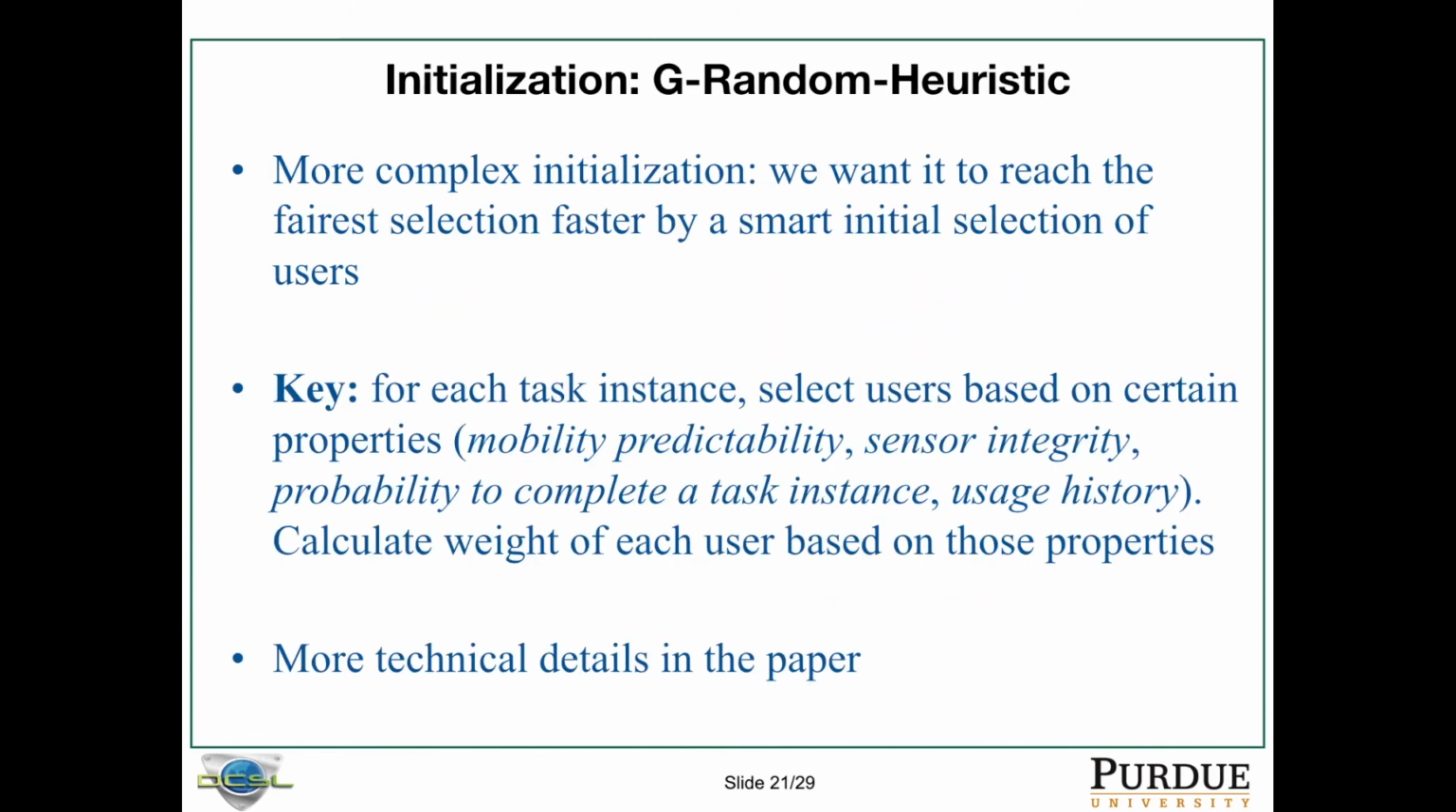For GHeuristic, it only executes once, and the initialization is more complex in the sense that we want the initialization to help the optimization phase so that the user selection will converge faster to the global optimal or the fairest selection. The key to this algorithm is that for each task instance, we weight the users based on different properties. Those properties include mobility, predictability, sensor integrity, probability to accomplish a task instance, and the usage history of the user. There are more technical details, please refer to the paper.